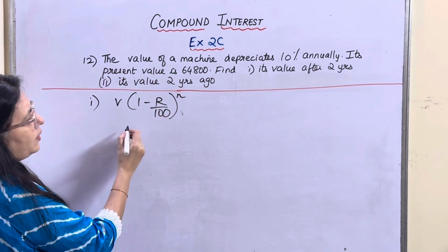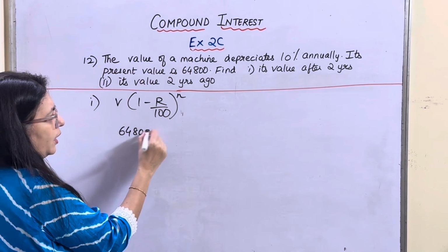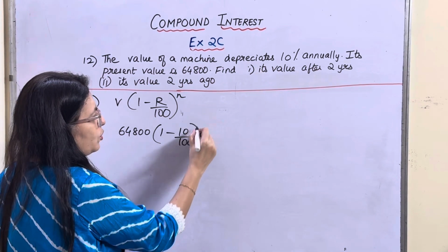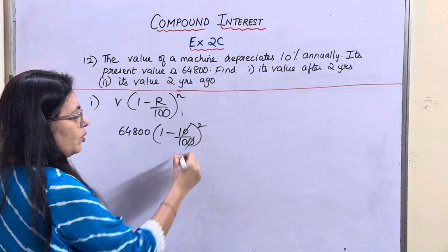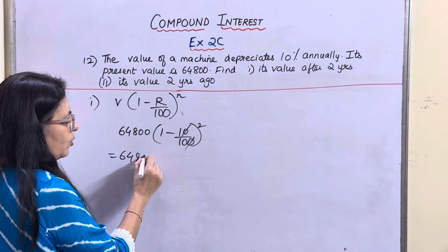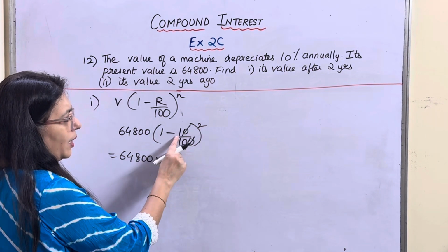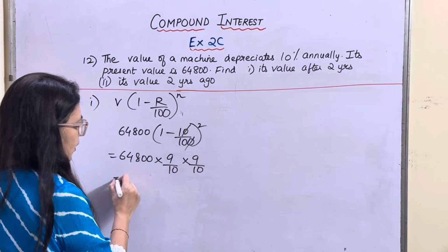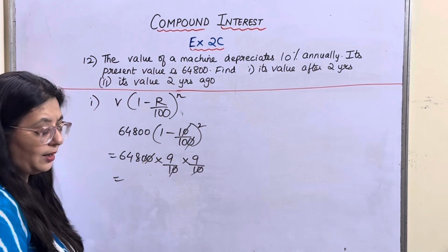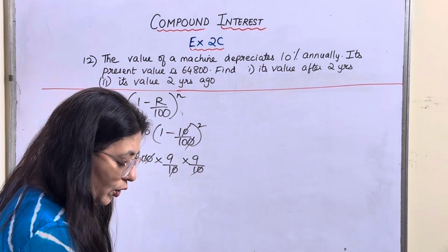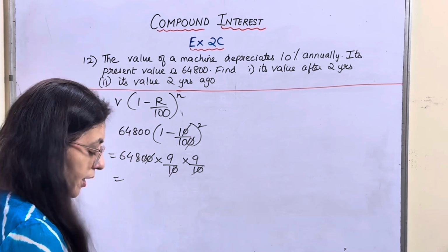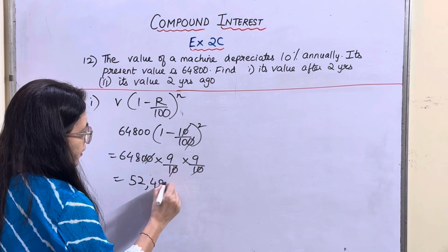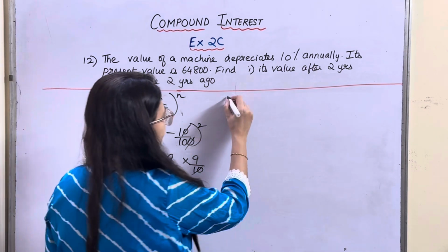So you'll get the answer. What is the value given? 64,800 into 1 minus. Rate given is 10% raised to the power 2. 0 and 0 cancel. So this would be 64,800 into 10 minus 1 is 9, 9 upon 10 into 9 upon 10. 0, 0, 0, 0 cancel. Let's calculate it. 648 times 81. So answer is 52,488.